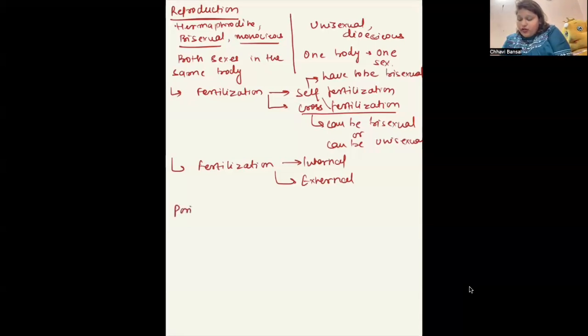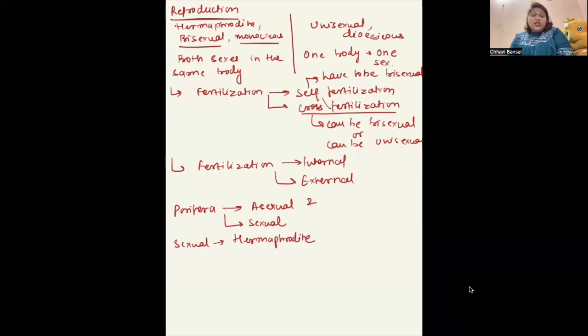Now, in case of Porifera, they have both asexual reproduction and sexual reproduction. Let's talk about sexual reproduction first. In sexual reproduction, they are hermaphrodite. Now, these terminologies, hermaphrodite, bisexual, monoecious, are used interchangeably, even though bi and mono are contradictory terms. So be sure you remember that bisexual and monoecious mean the same thing.